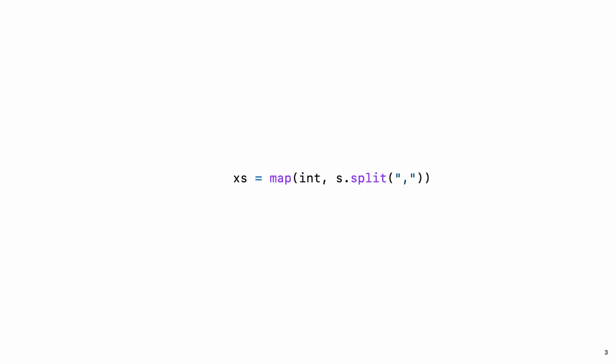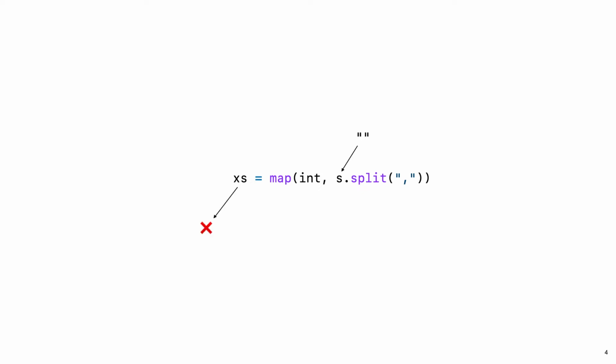Take another example, this piece of Python code. It doesn't use any particular parsing techniques or frameworks, it's just a few ordinary functions manipulating a string and transforming some values. If the variable s here is the string 1, 2, 3, then you get out a list of integers 1, 2, 3. This is a typical ad hoc parser. But what happens if s is the empty string? Can you tell from just looking at the code?